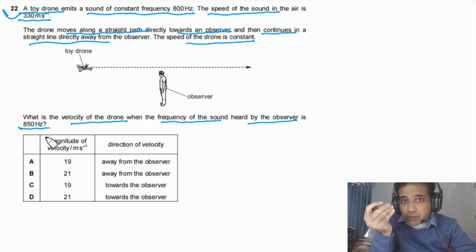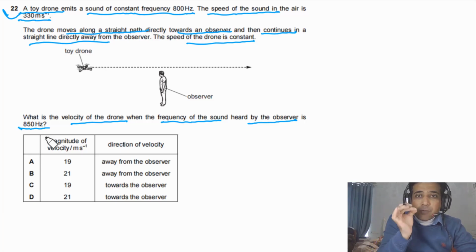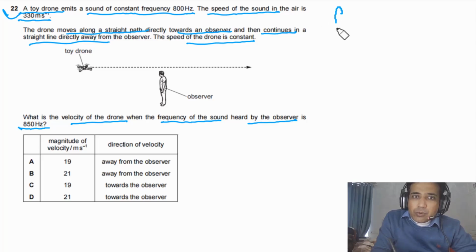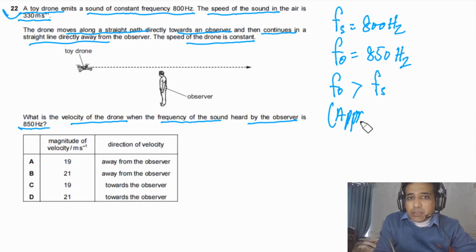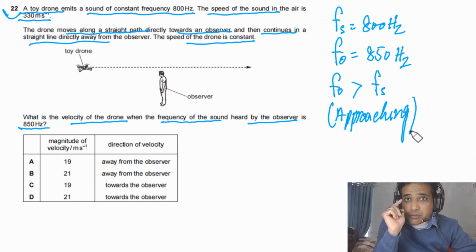So this is quite a straightforward question if concepts about the Doppler effect are very clear. So what is the first thing we need to do? We need to look at the given frequencies. The frequency of the source is given to us. So this is 800 Hz. And the observed frequency is also given to us, that is equal to 850 Hz. As in this case, the observed frequency is greater than the frequency of the sound produced by the source, it simply means that the source is approaching. So this is the first thing we can infer from the given data.